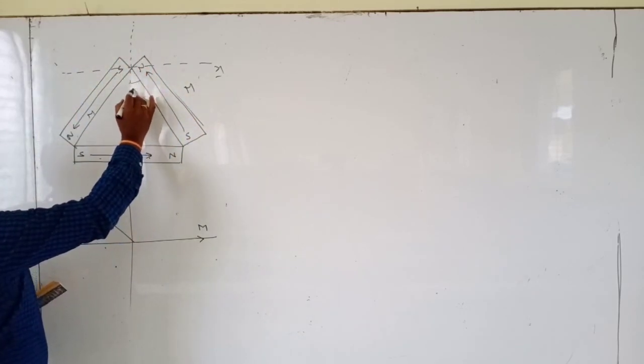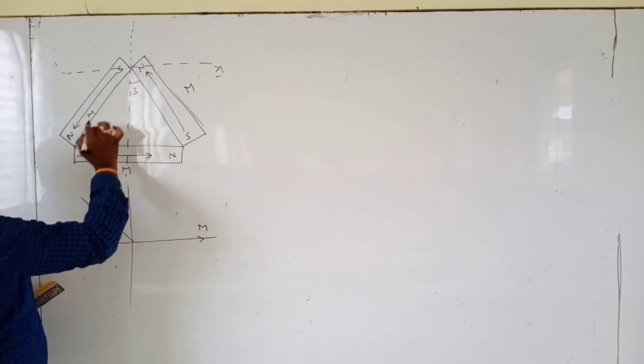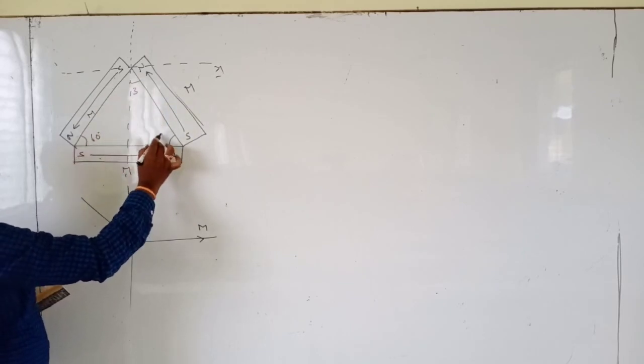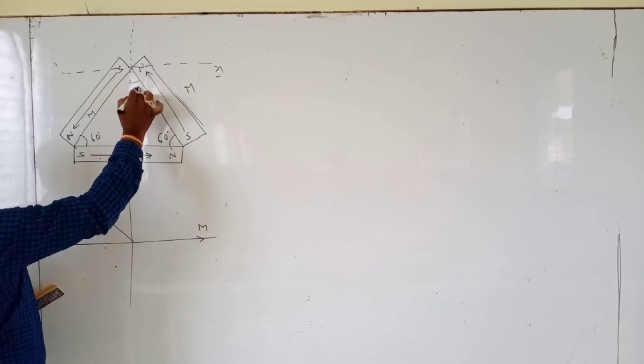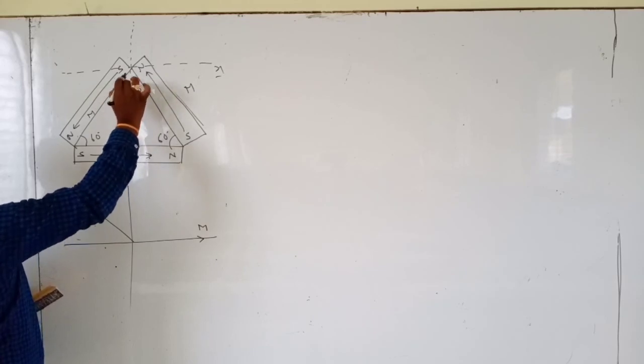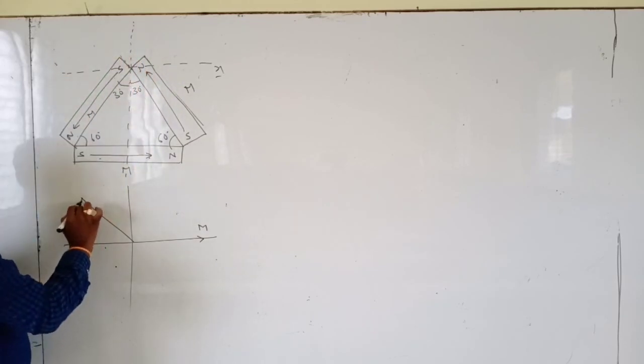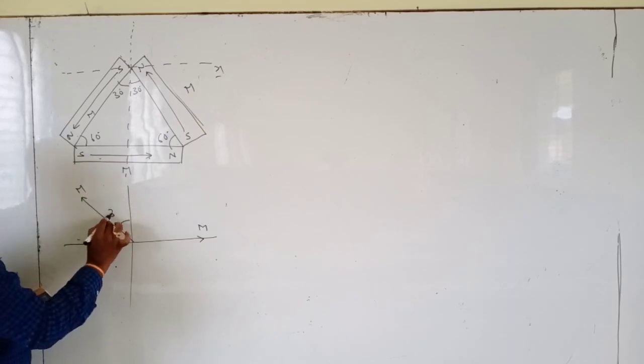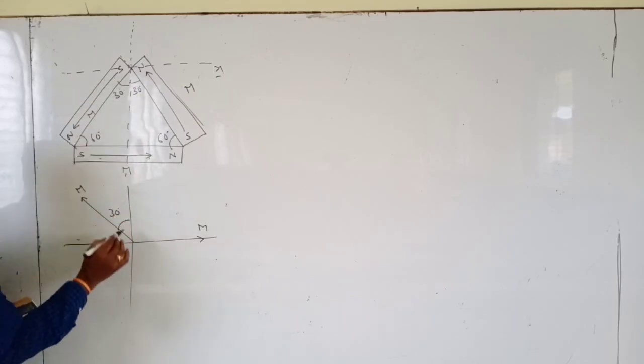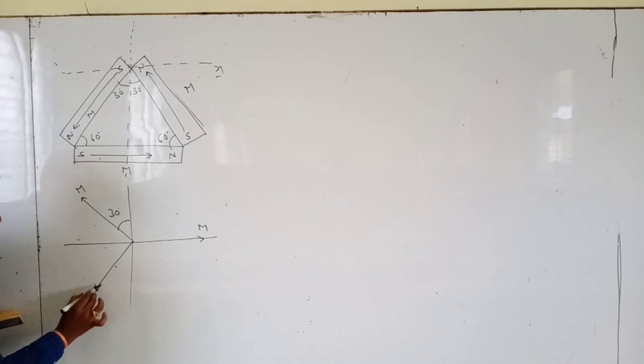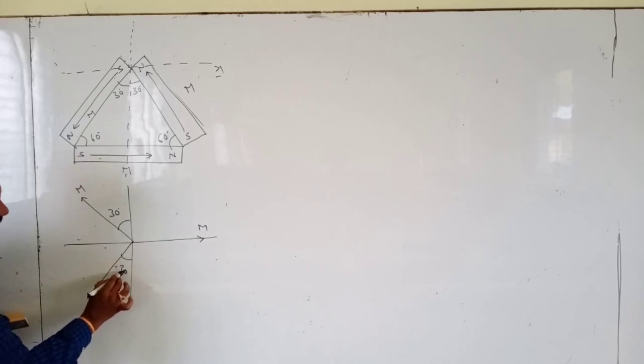This is an equilateral triangle, 60 degrees, 60 degrees. Here it is 30 degrees. So this magnetic moment makes 30 degrees, and this magnetic moment also makes 30 degrees.